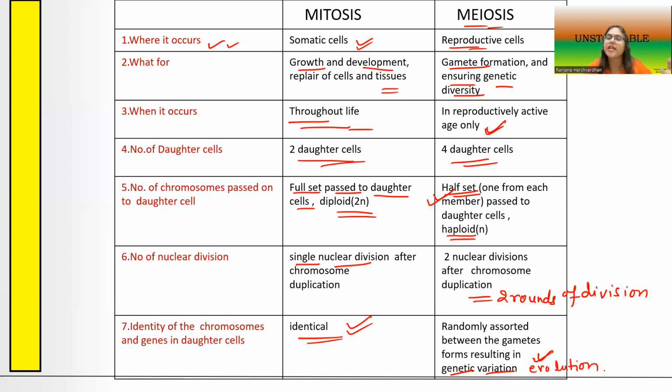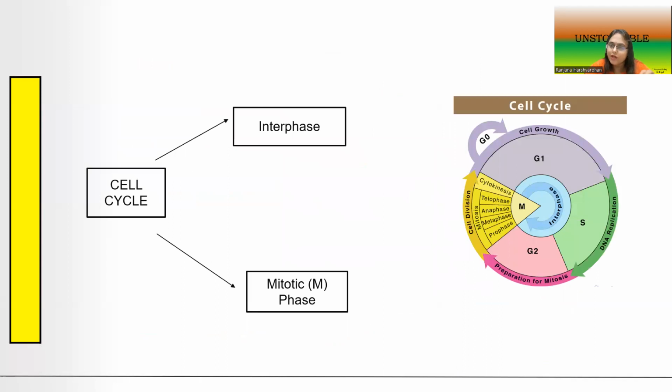Okay, so that ensures genetic diversity and evolution. The sexual reproduction, or the meiosis, ensures genetic variation and eventually evolution. So that was about the differences between the actual dividing phase, mitosis and meiosis.